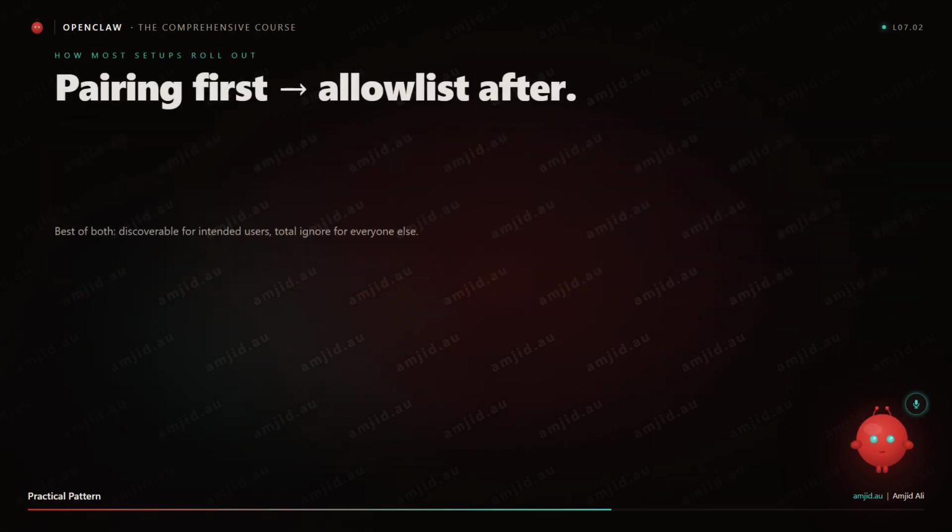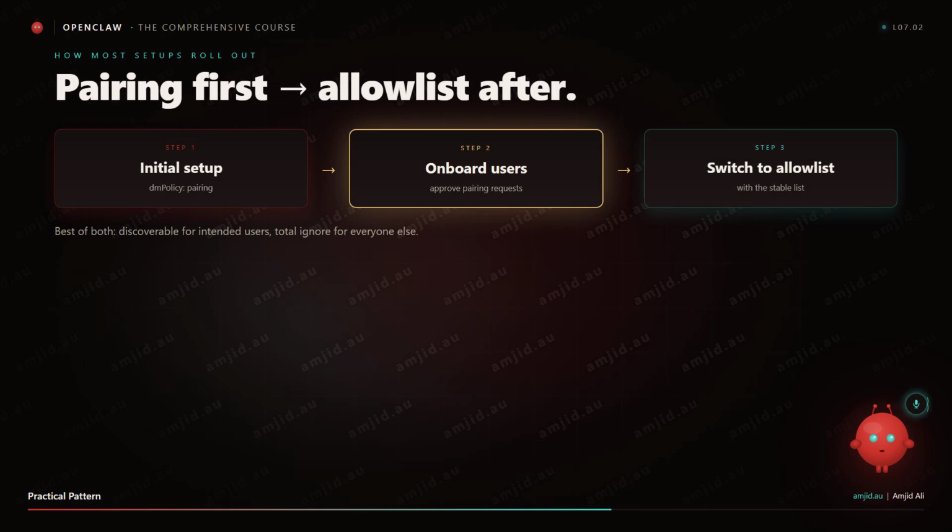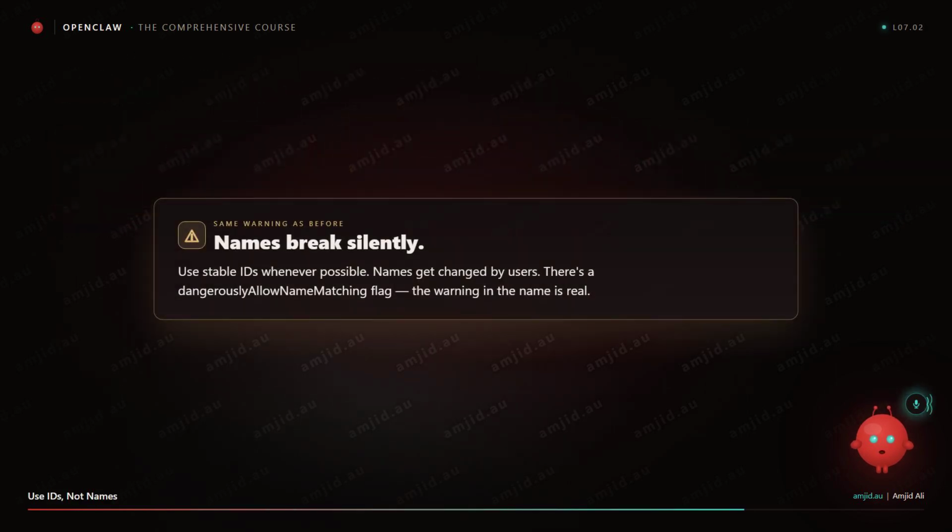Now, a practical pattern. Start with pairing during initial setup. As you onboard users one by one, watch the pairing approvals come in, approve them, and then, once you have a stable list, switch to allow list with that list pre-populated. That gives you the best of both worlds. Discoverable bot for the people you intend, total ignore for everyone else. Clean.